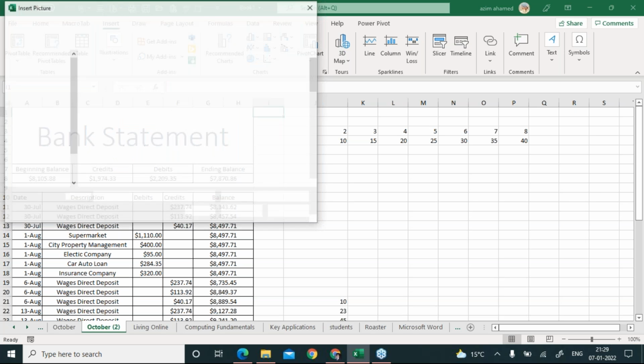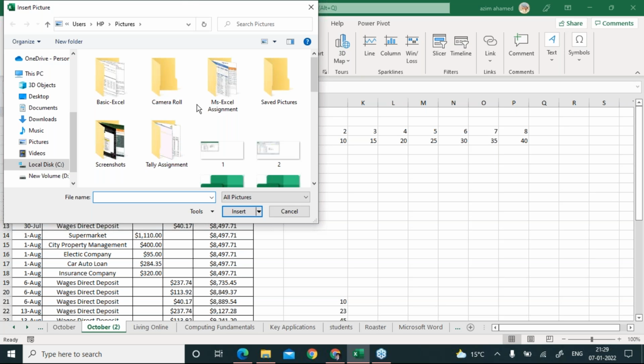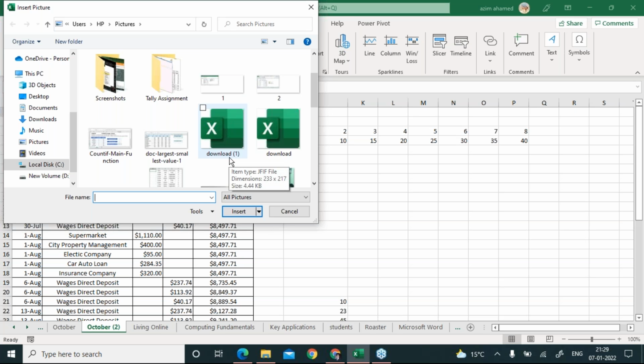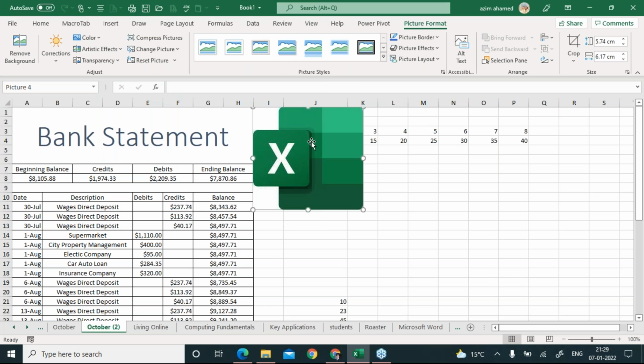As you click, see, my picture drive is open now, but in Microsoft, this one will open. You have to read the name, like Download, so the name will be Picture or maybe Coins. You just select it and say insert, and that picture will get inserted. You don't need to resize or do anything else. You just have to insert the picture. That's it. Now is it clear?